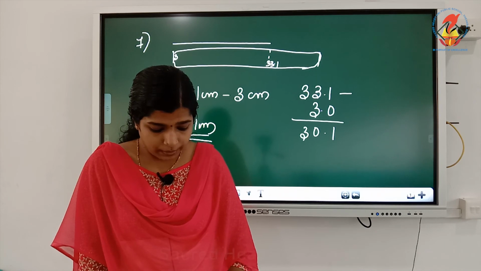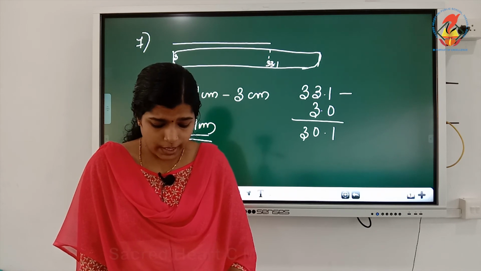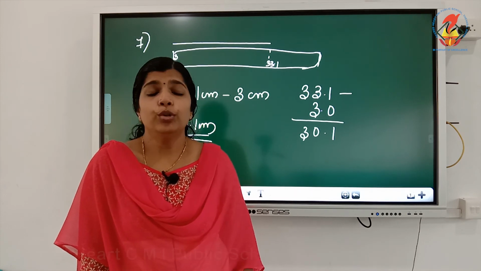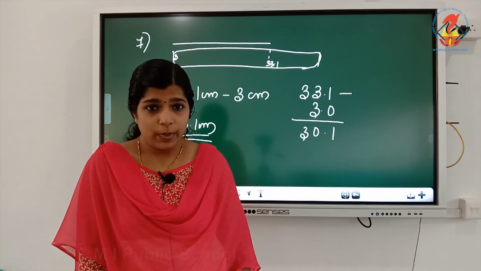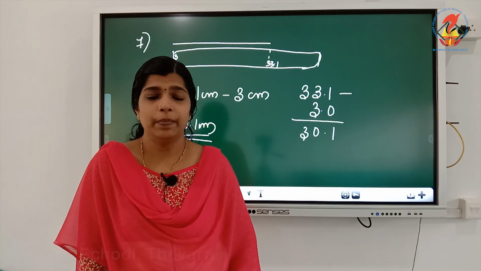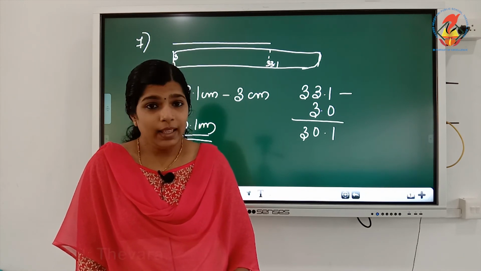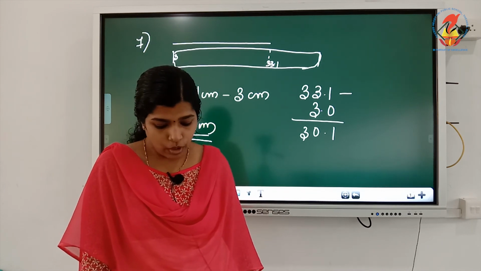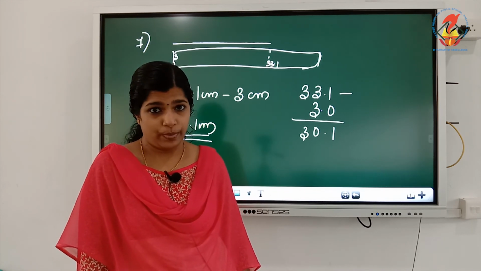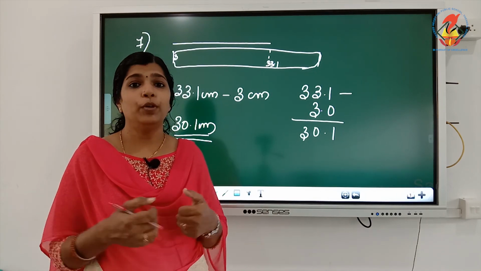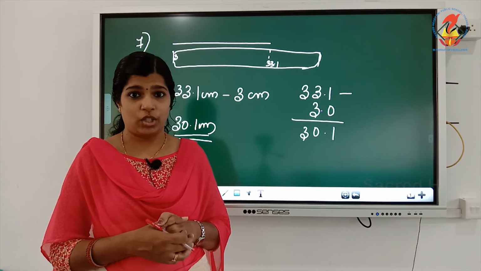Then the ninth one: why could you not use an elastic measuring tape to measure distances? What could be the problems faced by you? If you use an elastic tape, the length may change depending on the force with which it is stretched.